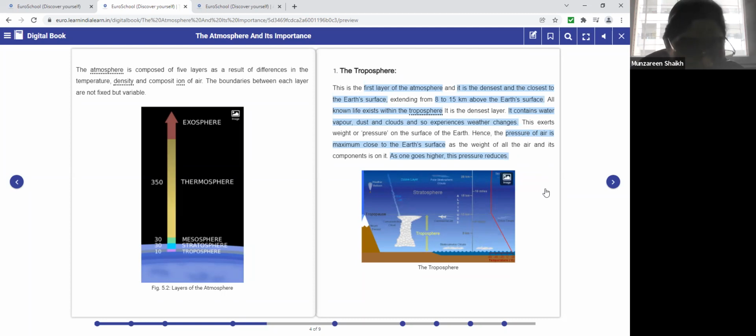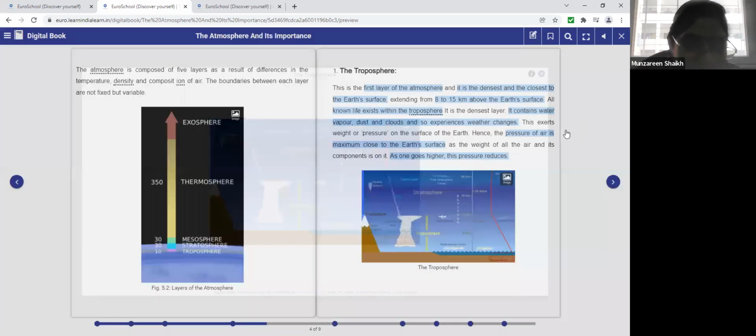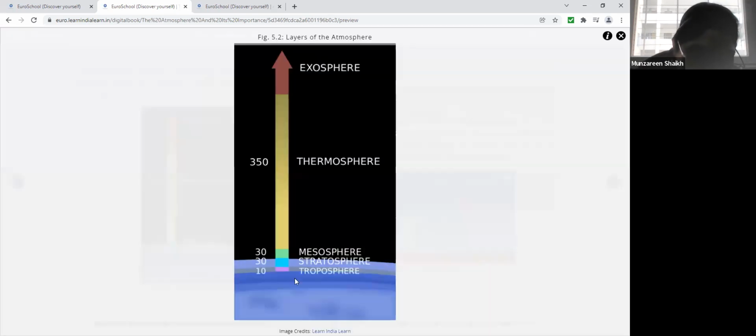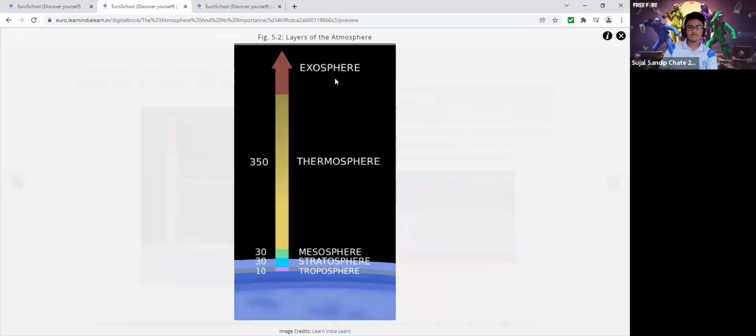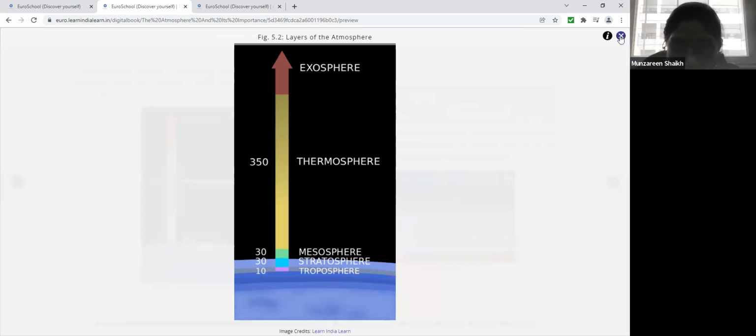Have you understood the troposphere? Can you see it in the diagram? The lowest layer. Yes, ma'am. Not this, the first one. Troposphere is the first. Above the troposphere, which layer do we have? Stratosphere. Then mesosphere, then thermosphere, and then exosphere. Can you see? These are the different layers. Clear?